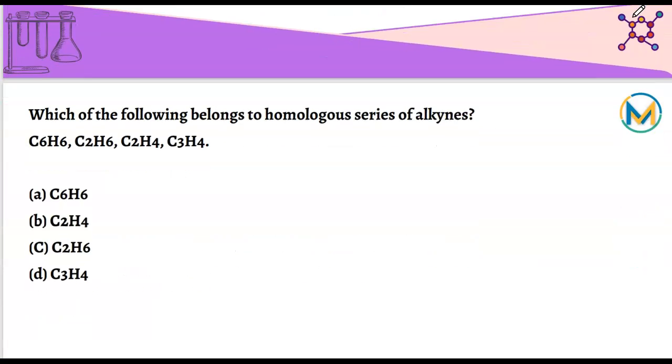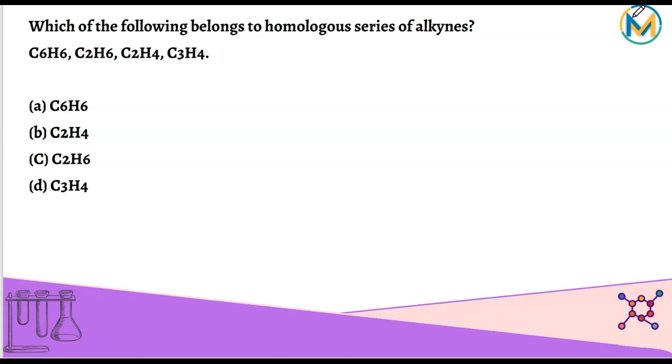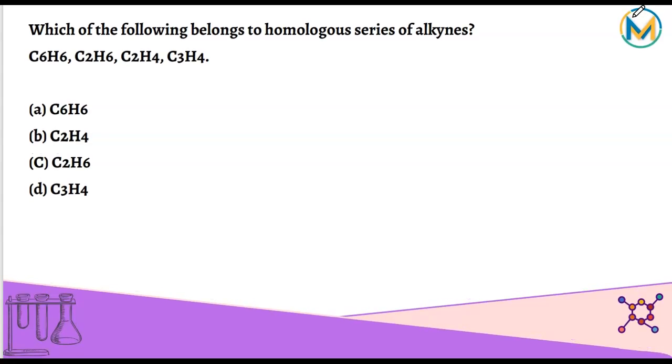The third question. Okay, which of the following belongs to homologous series of alkyne? So homologous series is like a family of compounds which have similar physical properties, and the chemical properties vary slightly, and each member increases from the previous member by a CH2 group. So for alkyne, the general representation will be CnH2n-2.